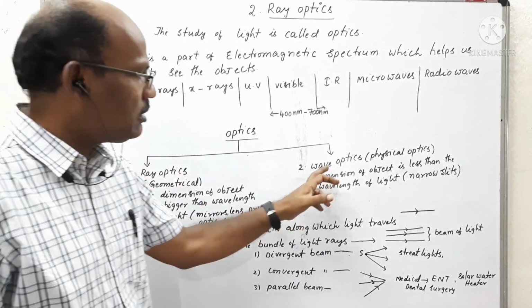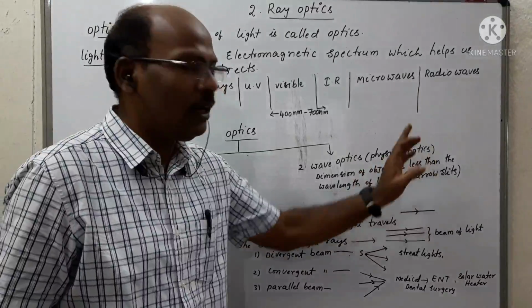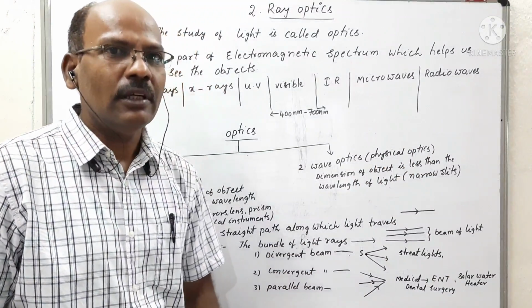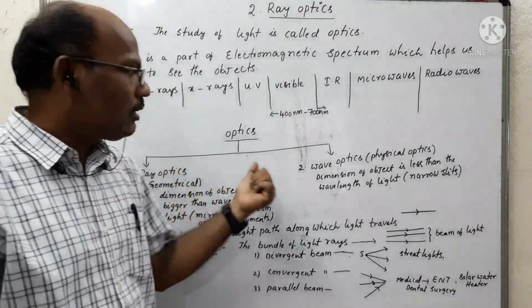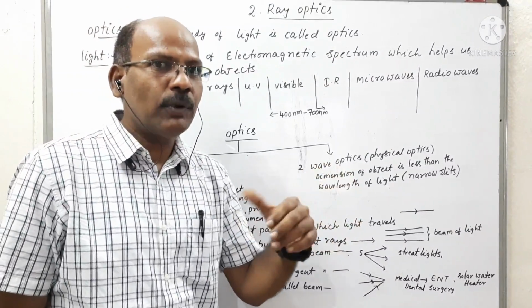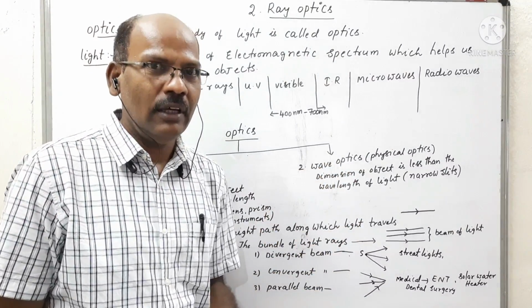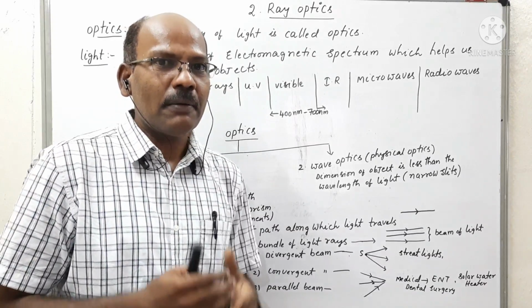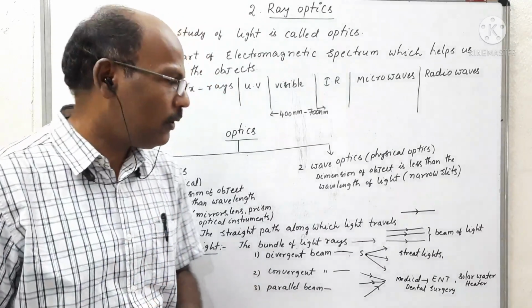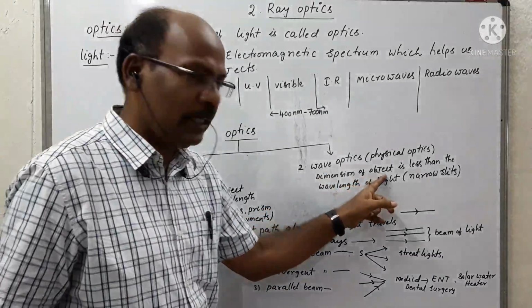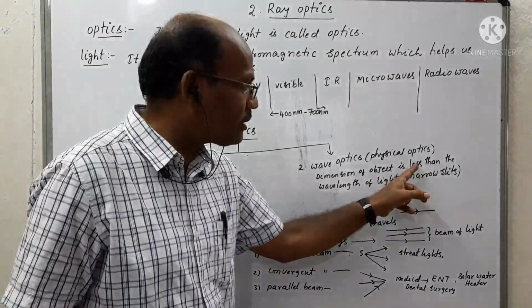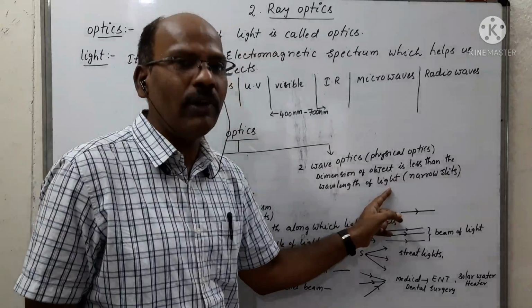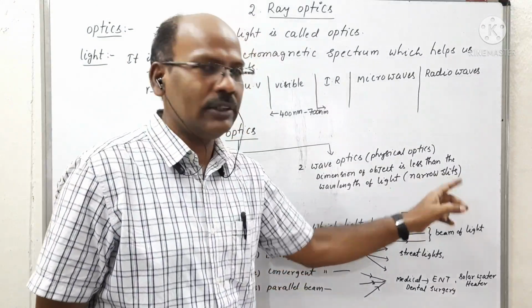And the second one is wave optics or physical optics. It means the branch of science which explains the properties of light like interference, diffraction and polarization by considering the dimension of the object to be much less than the wavelength of light, like narrow slits.